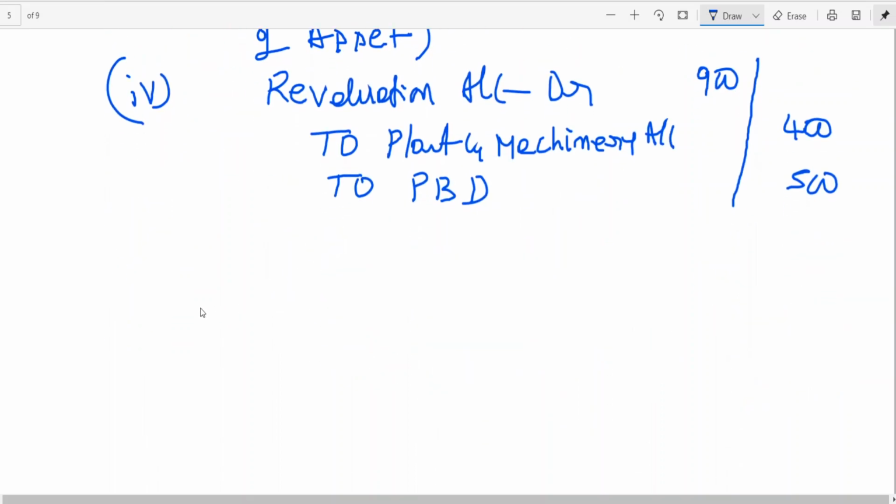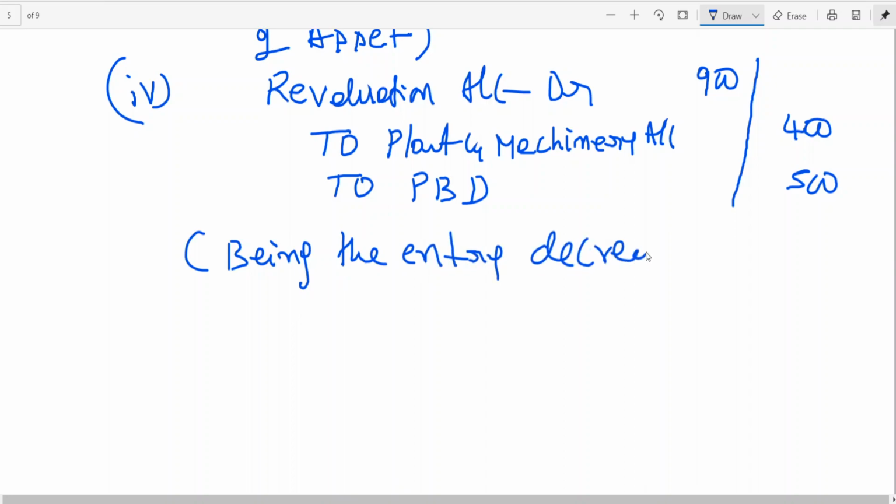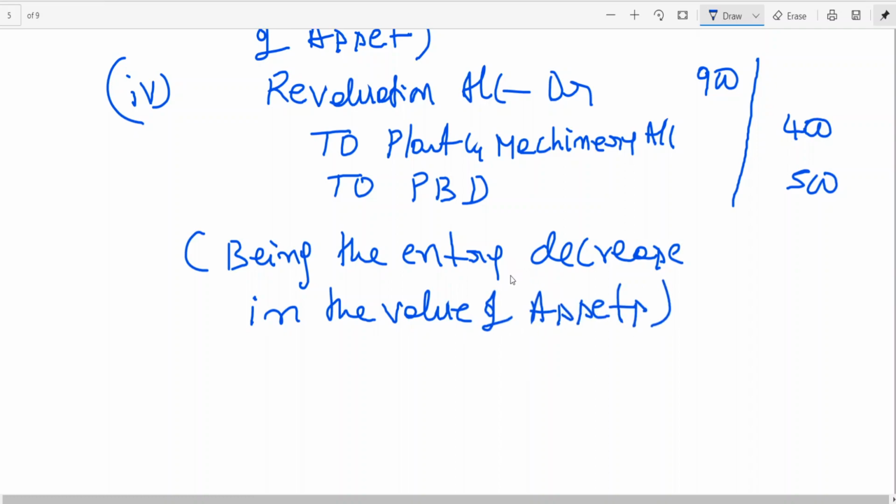Narration: being the entry for decrease in the value of assets. I think by this time you are comfortable with the entries part of it. I will not explain in a detailed way. Revaluation account to plant and machinery, to PBD.